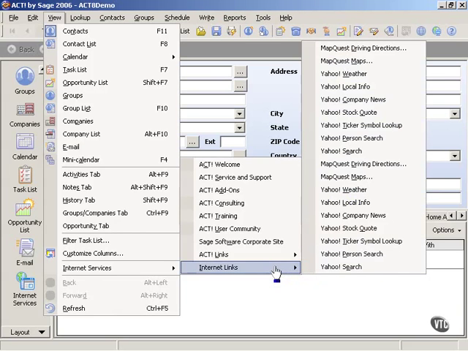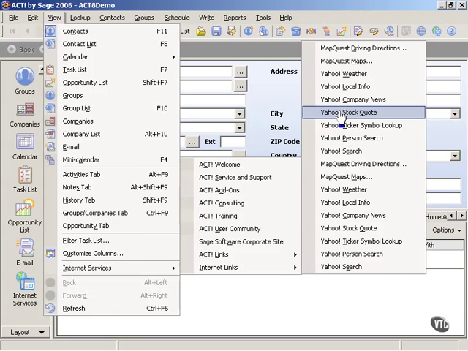With internet links, we have a tremendous number of links that we can use for ACT. We can get driving directions, MapQuest maps, Yahoo weather, local information, and all of this information then can be fed from the ACT database. So as you can see, the internet services are fantastic. Later, when we take a look at some of the additional tools that we can use with ACT, we'll actually demonstrate how the MapQuest maps or the weather information works from the database.